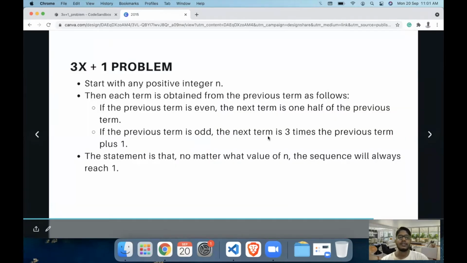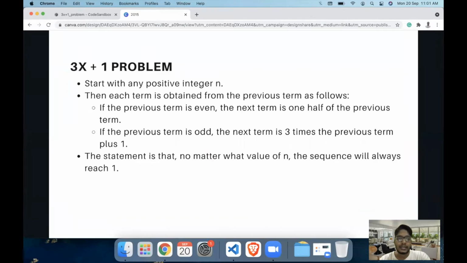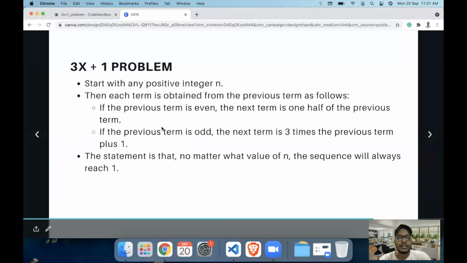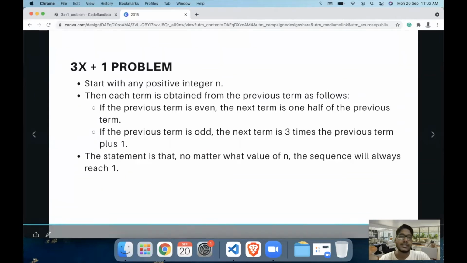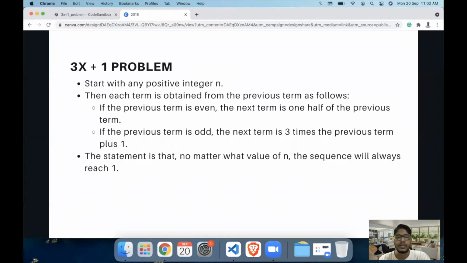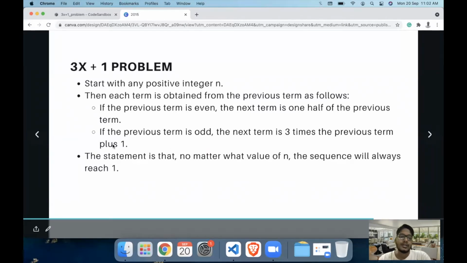Let's say we start with any positive integer n, for example from 1 to 10, say a number like 5. If the term is odd, we get the next term in the series by multiplying the odd number by 3 and then adding 1 to it, so that we get an even number. If you consider 5 as the odd number, multiplying it by 3 gives 15, and plus 1 would be 16, which is an even number.